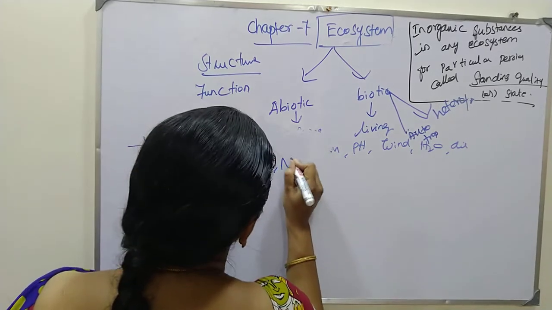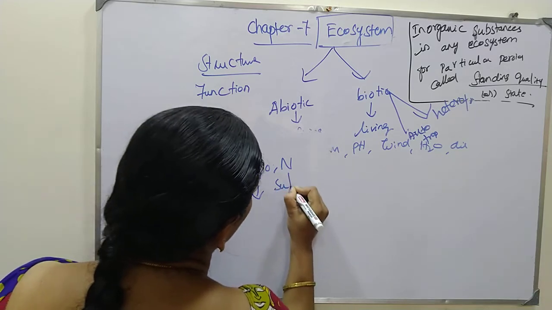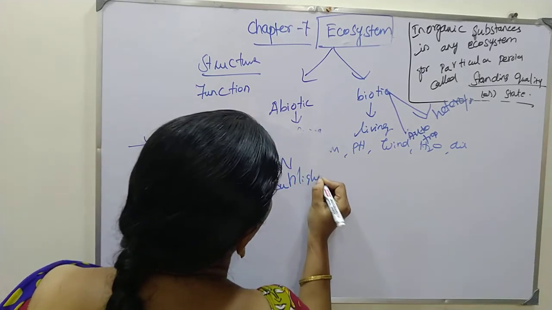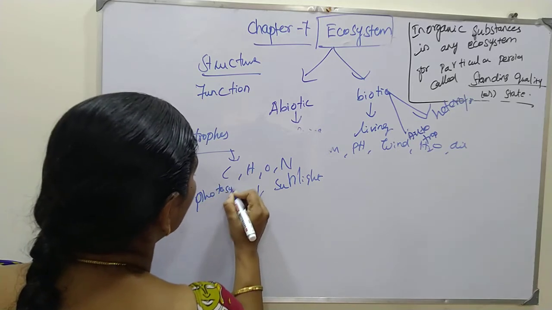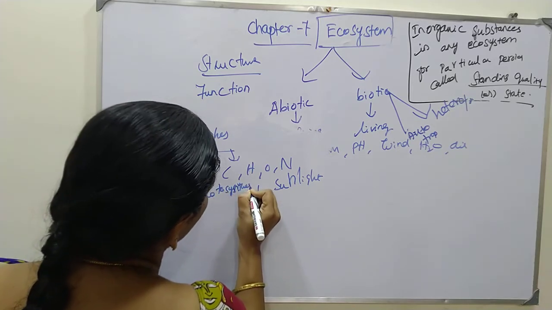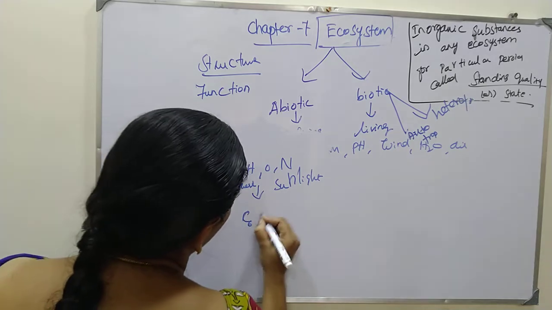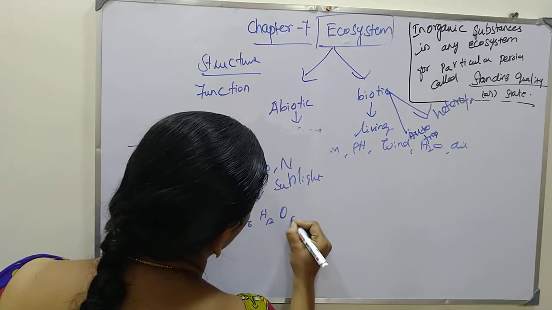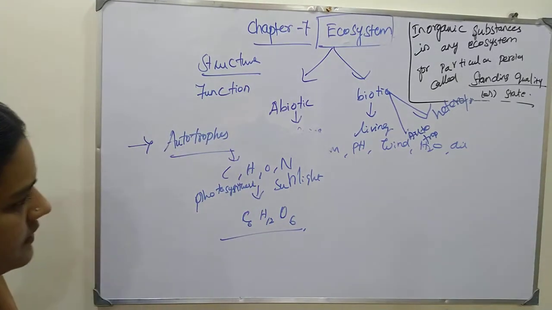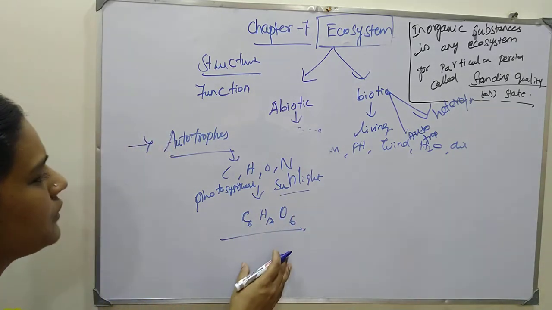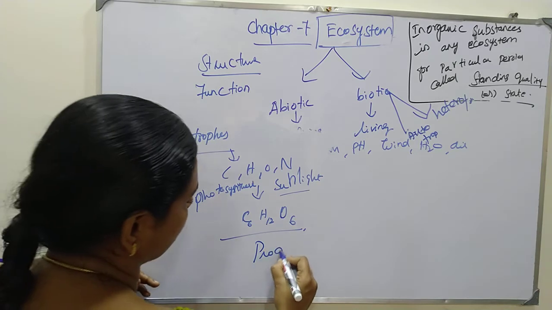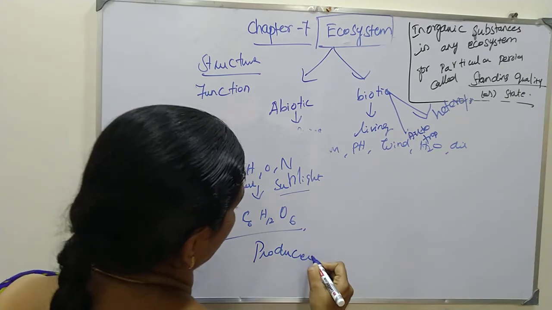Using inorganic substances and sunlight, through the process called photosynthesis, it produces food or organic substances. With the help of sunlight, the photosynthesis process produces food, and these are called producers. So what is this called? Producers.